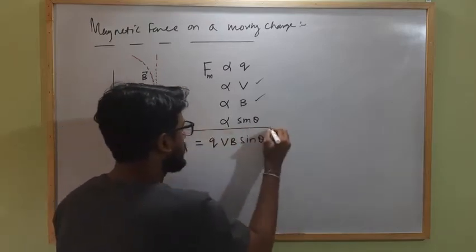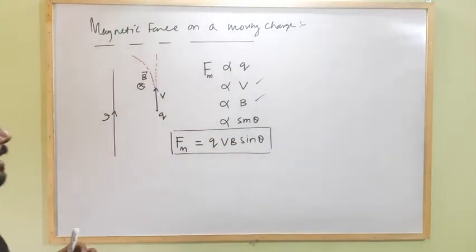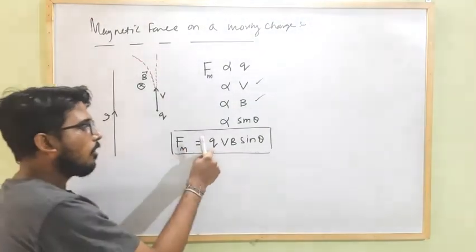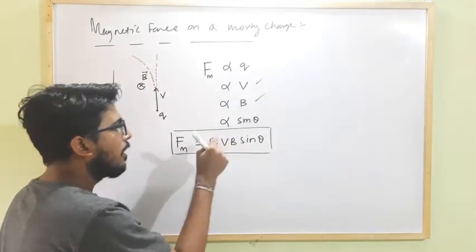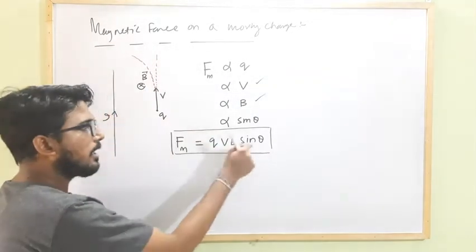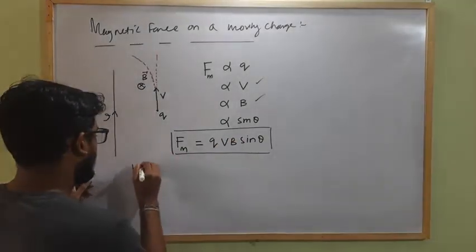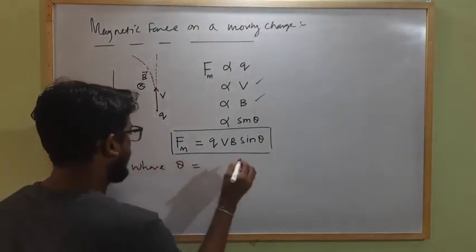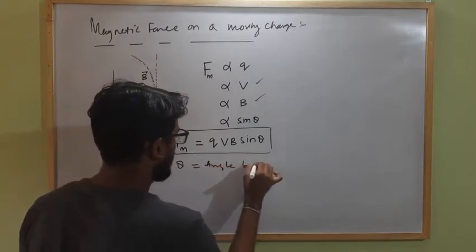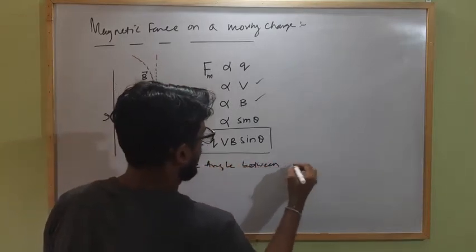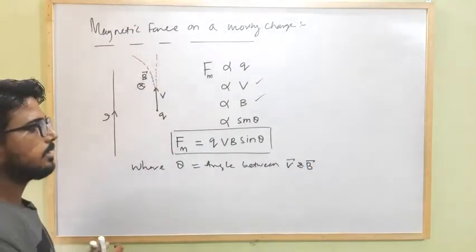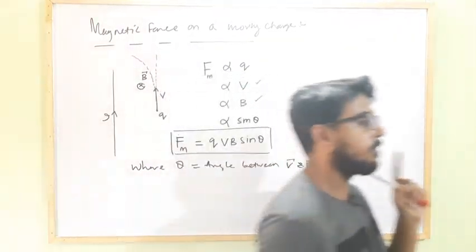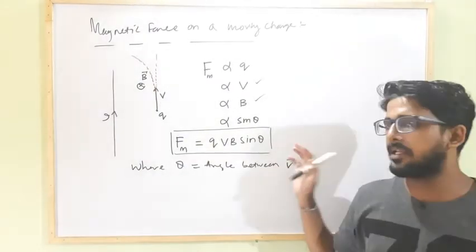Okay, this is the magnitude of the magnetic force acting on a charge of quantity Q which is moving in an external magnetic field of strength B with speed V, where theta is the angle between the velocity and the magnetic field strength vector. Clear? So this is the expression for the magnetic force acting on a moving charge in an external magnetic field.